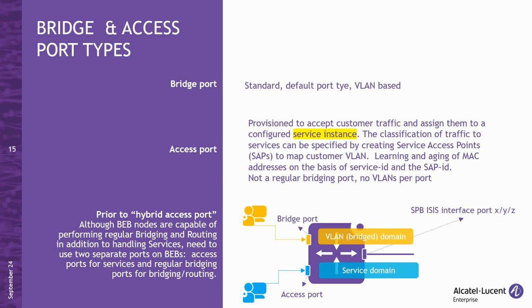Before the introduction of the hybrid access port, network administrators had to configure a port either as a bridge or access type. This created a clear separation, as a single port could only function in either a VLAN domain or a service domain. Once customer traffic was classified into one of these domains, AOS could handle both types of traffic over a single network port. However, the classification of customer traffic into either a VLAN domain or a service domain had to be done on separate ports.